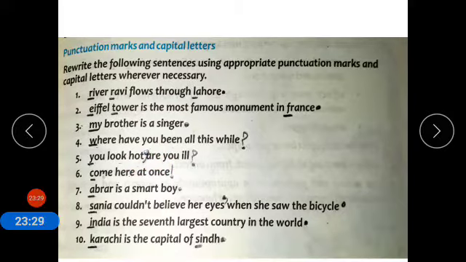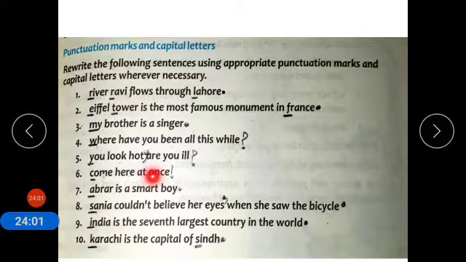So we put a comma after hot because it is separating two independent clauses. You look hot, this is one independent clause, then we put a comma over here, and are you ill, this is another independent clause. So the use of the comma over here is separating two independent clauses, and you have to put a question mark over here because this clause is in an interrogative sense. Are you ill? Number 6.